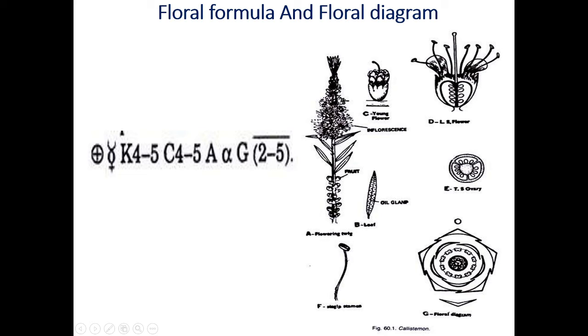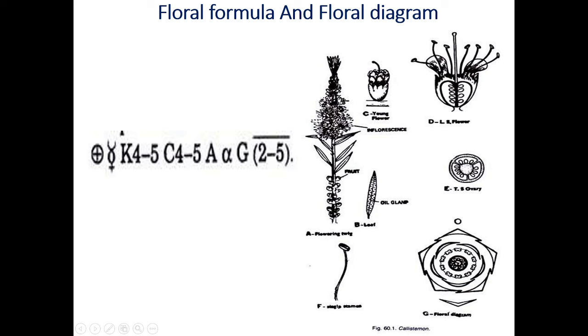Now gynoecium. Gynoecium we have written here 2 to 5. Now here 3 carpels are there. This is the diagram of TS of ovary. If you take the section of the ovary, now see here, this is the TS of ovary. 1, 2, 3 carpels are there. At this center you will get the fertile placenta, and these are the ovules. These ovules are attached from the center. That means here axile placentation is there.